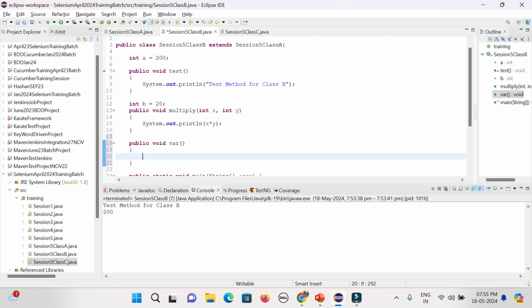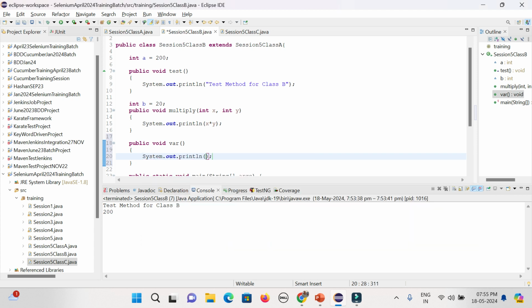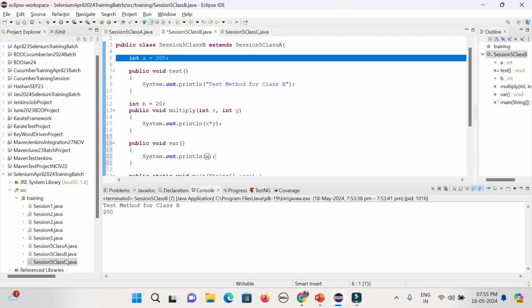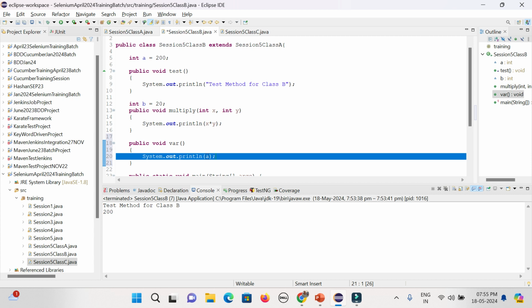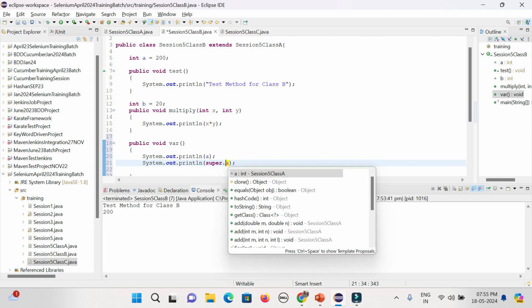Then here, if you just call the variable a, it will only call the child class one. Now if you want to call the parent one, use super.a. You can see it is calling it from the parent class.